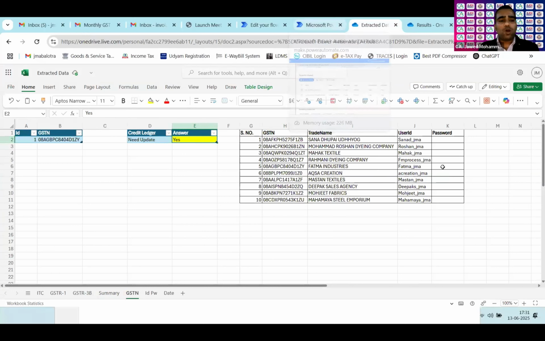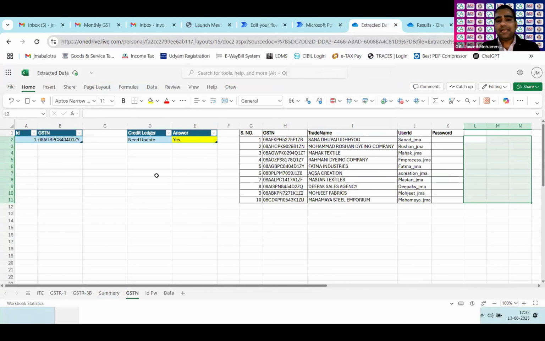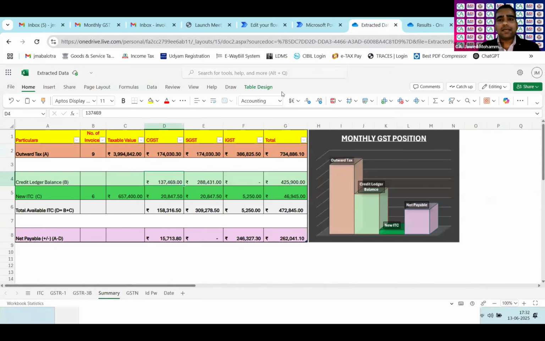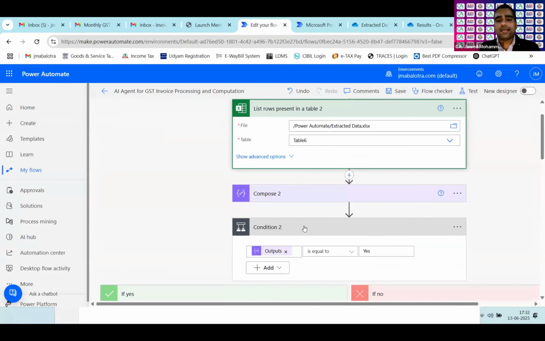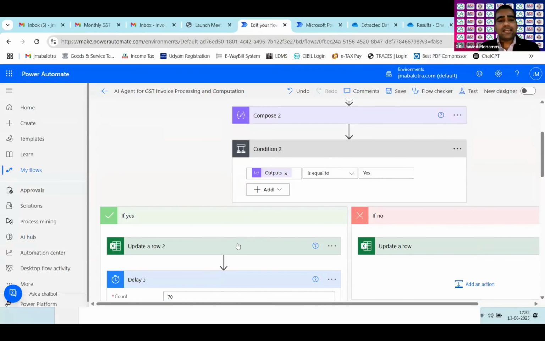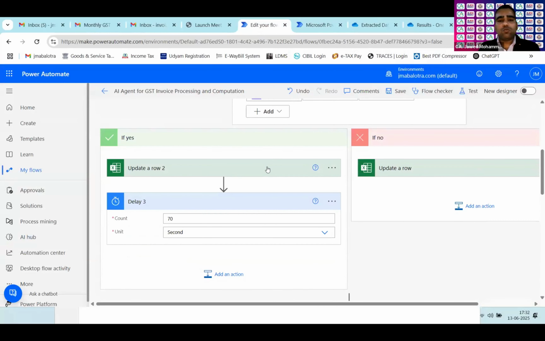Otherwise, if we want to eliminate the desktop flow, we can put all the credit ledger balances over here and simply do a VLOOKUP over the GSTR summary page. But if we want real-time extraction of the GSTR credit ledger, then yes or no has been provided. If the output is yes, then it will update the row. It will update this particular row.